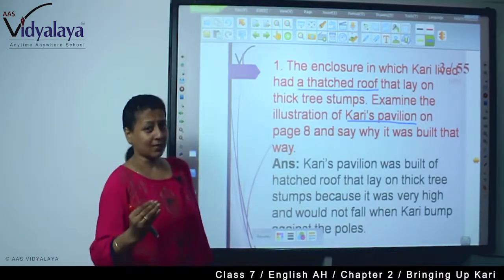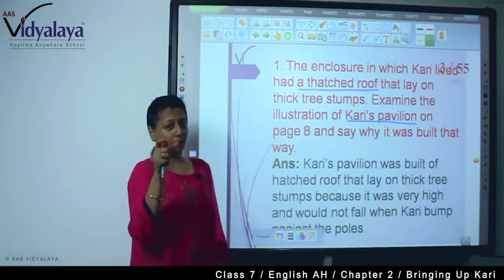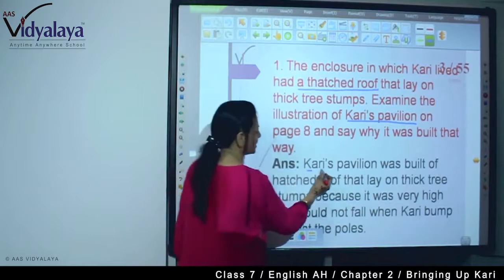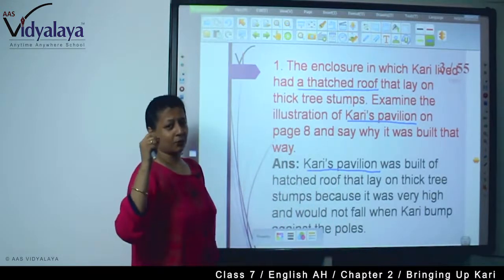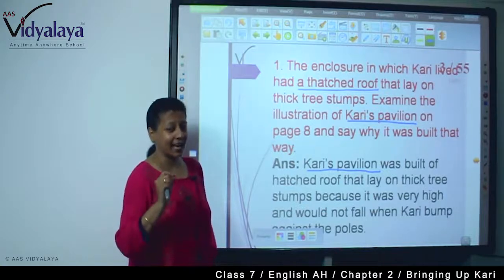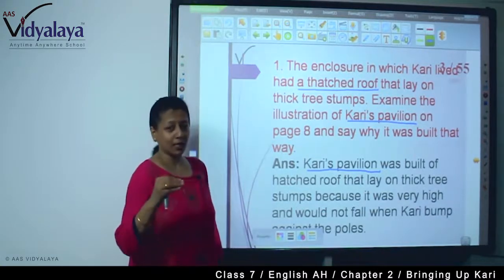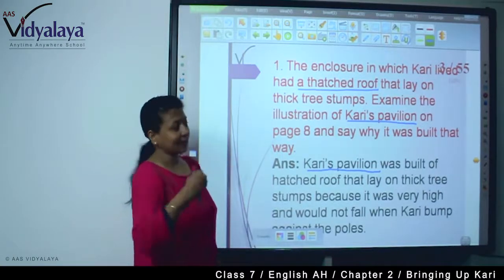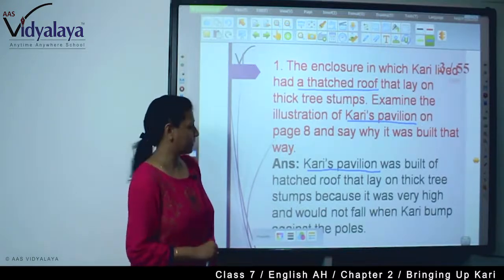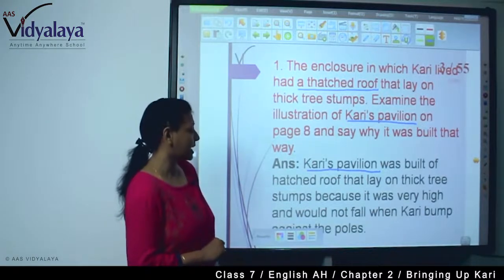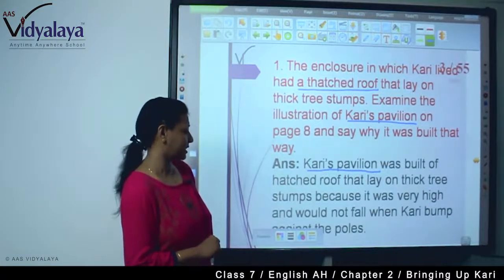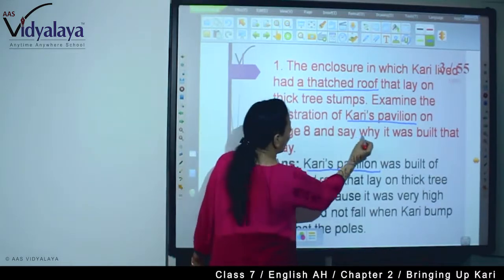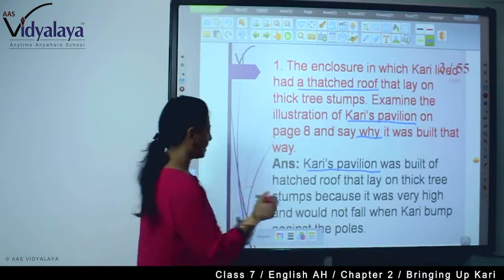Now, you will have to start the answer with the topic. What is the topic asked? That is Curry's pavilion. So your answer will start with Curry's pavilion. These are some tricks that you will have to follow while answering any question, because there are so many questions you need to attempt in the exam, and if you don't start the way they are asking, you may lose your valuable time. Now, Curry's pavilion was built of thatched roof that lay on thick tree stumps because, see, why? Here, why it was. So, answer: because.